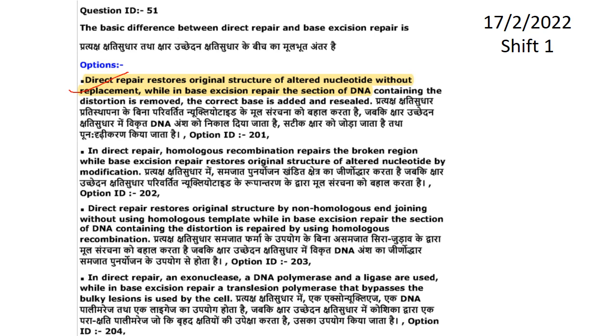So coming to the year 2022, this exam was conducted in the year 17 to 22. This is shift 1. The basic difference between direct repair and base excision repair is direct repair restores original structure of altered nucleotide without replacement, while in base excision repair, the section of DNA containing the distortion is removed. The correct base is added and resealed. That itself is the basic difference between direct repair and base excision repair. So first one is your answer.